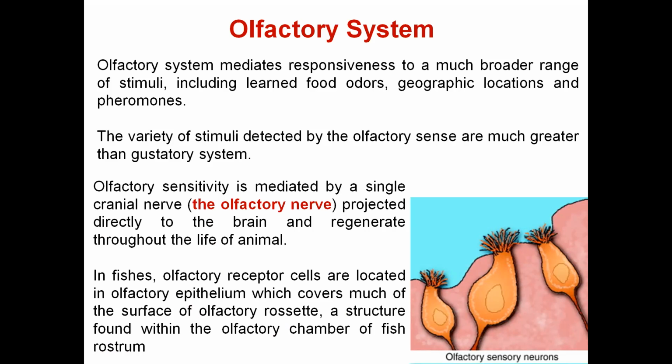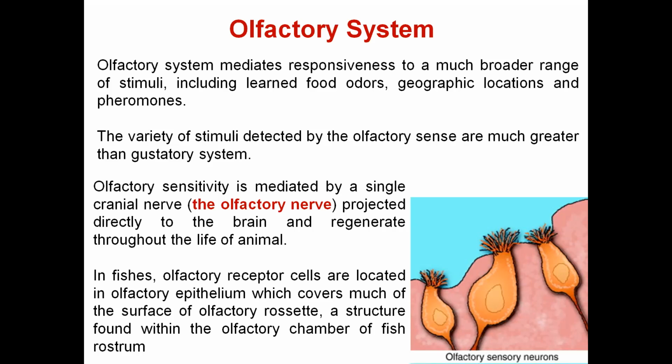So the olfactory system, or the organ of smell, detects a variety of stimuli as compared to the gustatory system. And there is only a single nerve, whereas in the case of the gustatory system we have seen there are three cranial nerves, cranial nerve 7, 9 and 10, which are responsible for gustatory function.